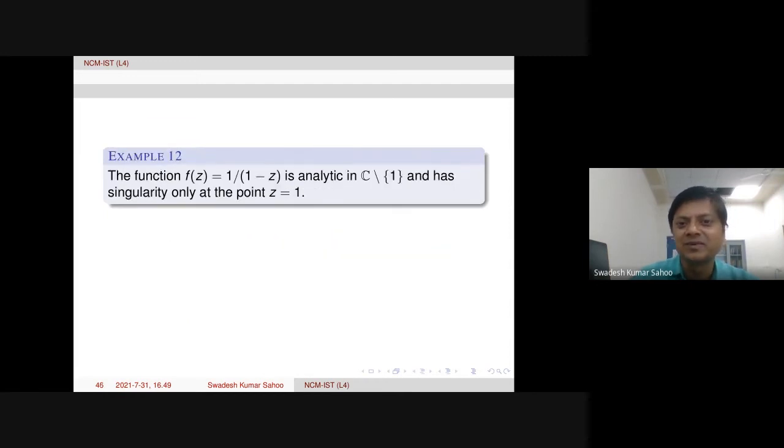So look at some example. This is a trivial example. The function f of z equal to 1 over 1 minus z. And it is very clear that this function is analytic in this, it is called punctured plane, complex plane. 1 is removed because at z equal to 1, the function is not analytic. And this has singularity only at the point z equal to 1. Because if we take any neighborhood, in fact deleted neighborhood of that point, then it will have a point where the function is analytic. Okay? Because always we can get a neighborhood where the function is differentiable.